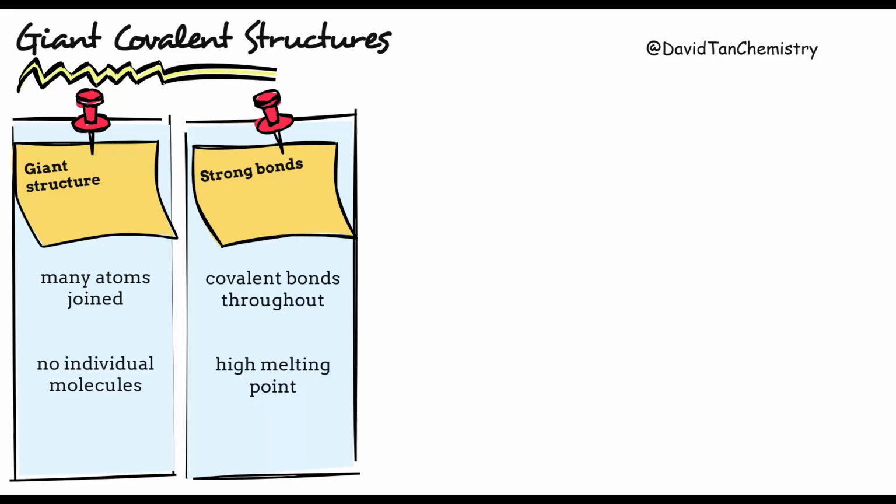Strong covalent bonds hold the atoms together throughout the structure. To melt a giant covalent substance, many of these strong covalent bonds must be broken. Breaking these bonds requires a large amount of energy. That is why giant covalent substances usually have very high melting points.